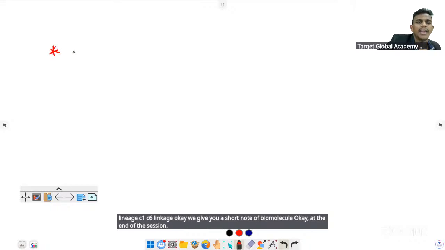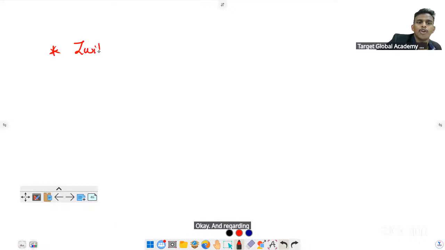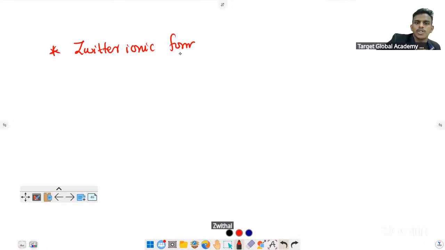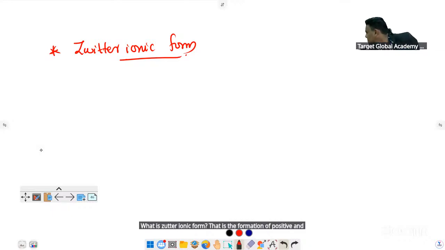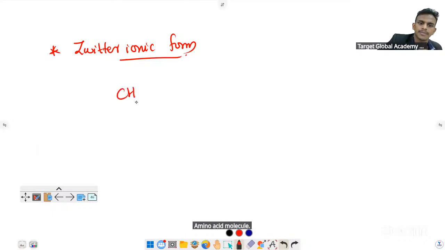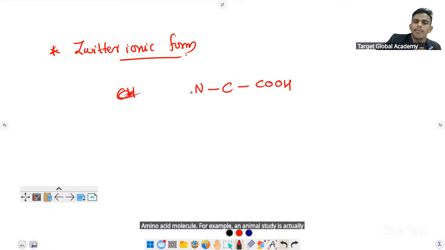And regarding amino acids, the zwitterionic form is exactly important. What is the zwitterionic form? That is the formation of positive and negative charges in a simple amino acid molecule. For example, an amino acid has a carboxylic acid and an amino group.